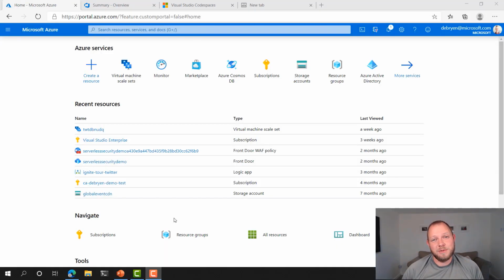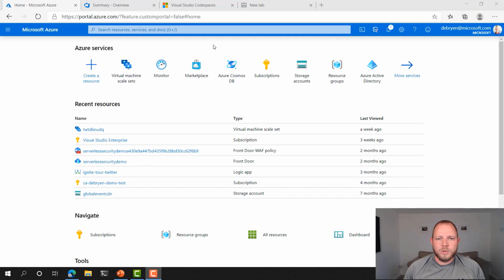So here I am in the Azure portal. And the first thing that I want to show you is Azure Policy and how we can ensure that our systems are compliant to any governance controls that we want to set. This is really important to enable us to make sure that we're secure. But what I really want to talk to you about is that from a DevSecOps angle, and how we do continuous governance. Now, Azure Policy enables us to do that, but we can actually take it one step earlier and do this as part of our release cycles within Azure DevOps. So I'm going to show you exactly how you can do that.